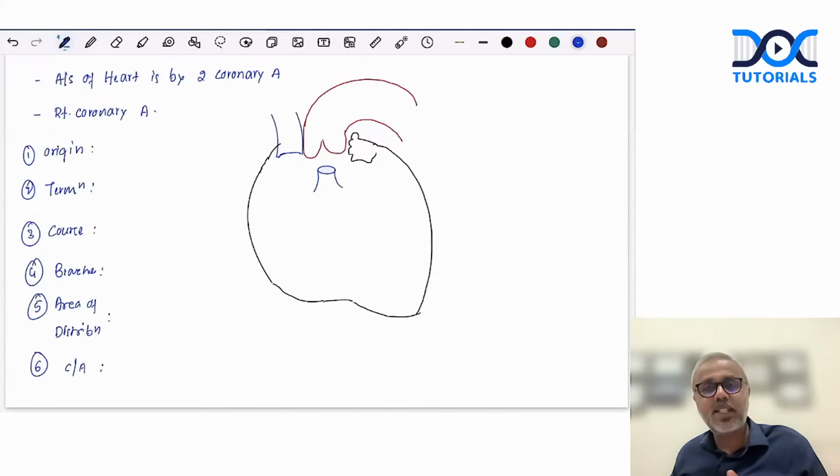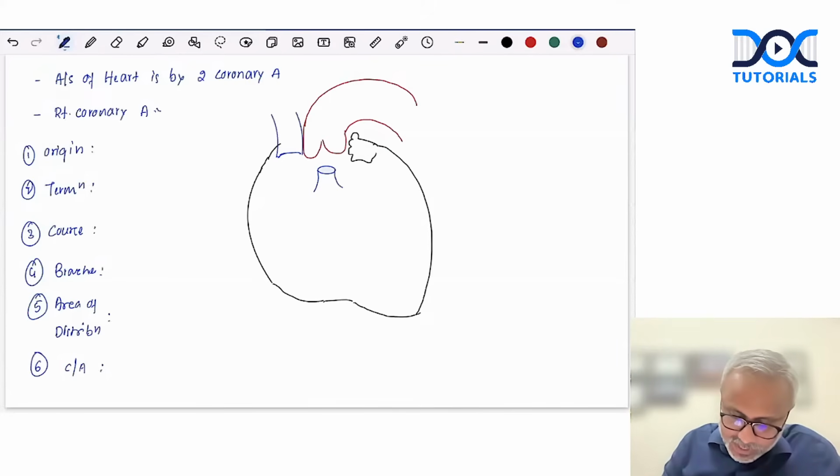This is the first thing that we need to draw. And then in this single diagram, we can talk about the entire arterial supply of the heart. So first, let's start with the right coronary artery. The right coronary artery originates from an aortic sinus.